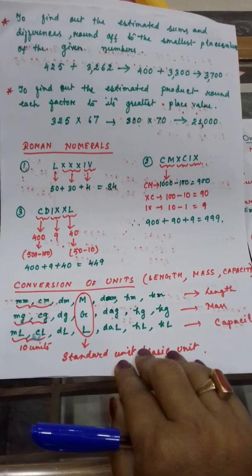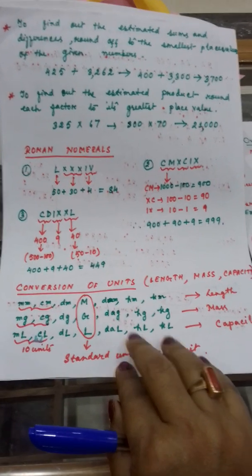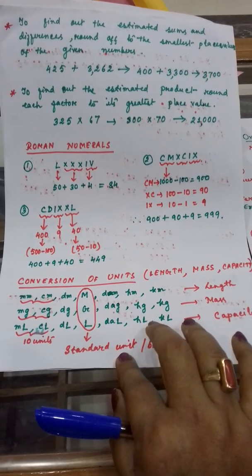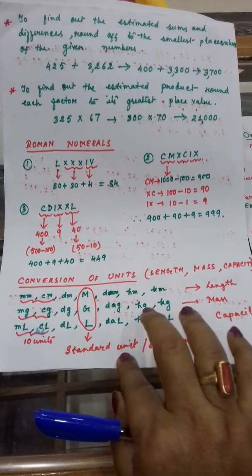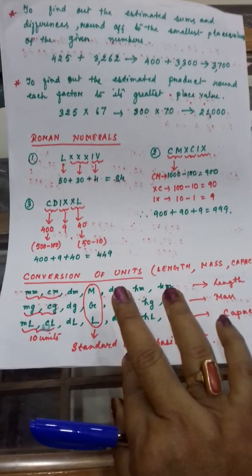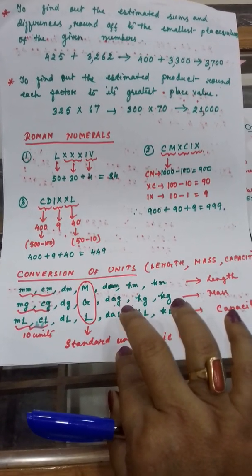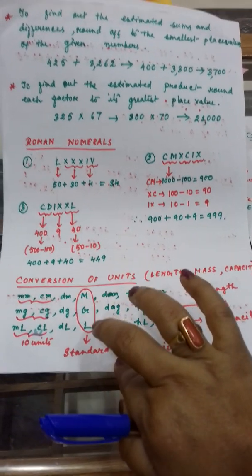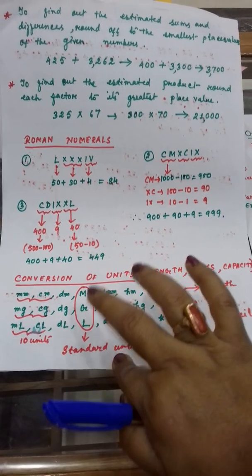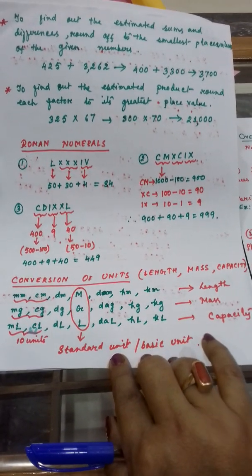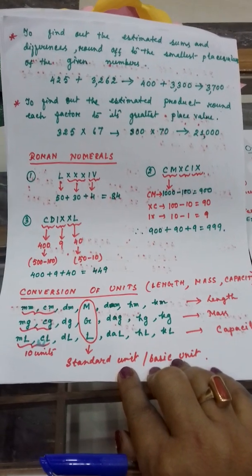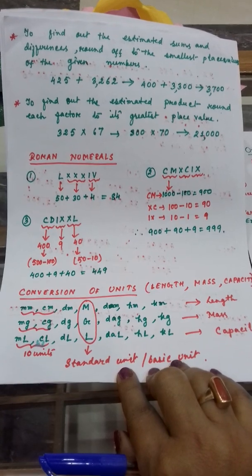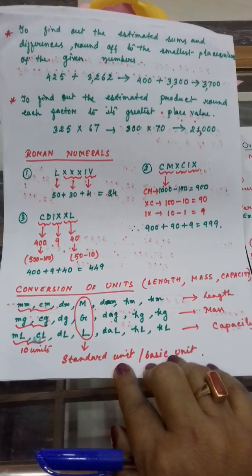Clear? Roman numbers, how to break the Roman numbers, then conversion of units. These are units for length, mass and capacity. There are 7 units for length, like millimeter, centimeter. For mass it is milligram, centigram. For capacity it is milliliter, centiliter. And meter, gram and liter are known as standard units or basic units. So these are the main points I have written. It will help you while you solve the assignments.